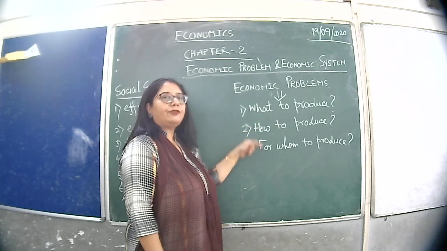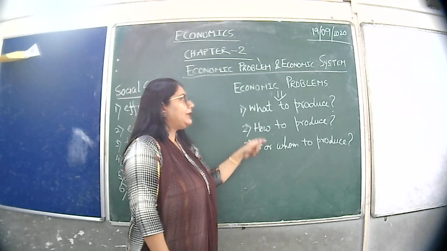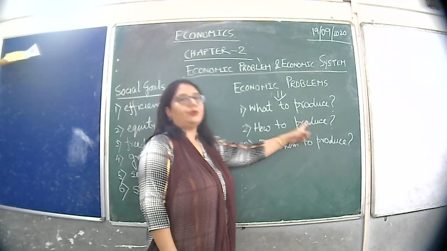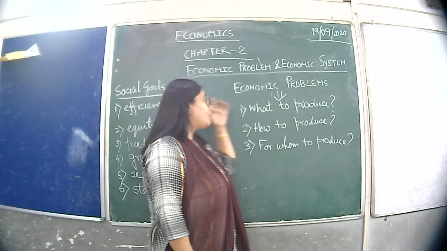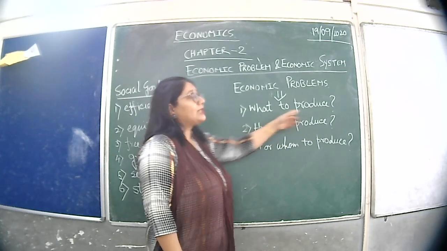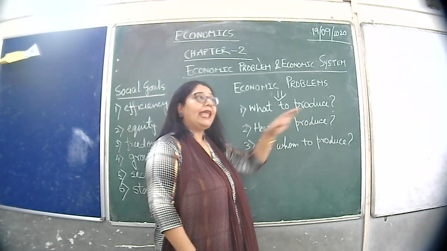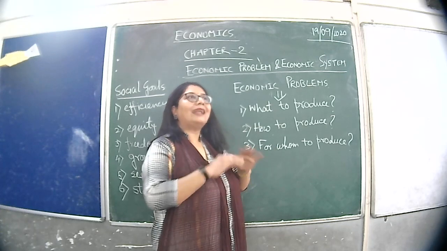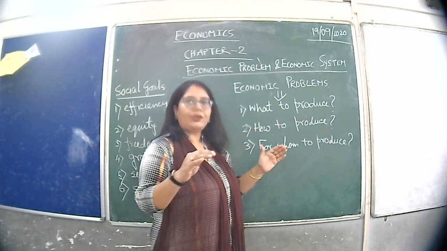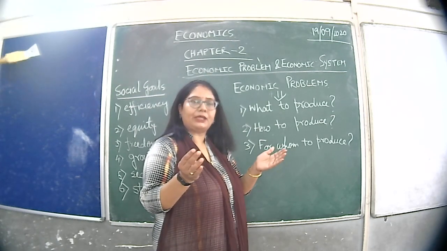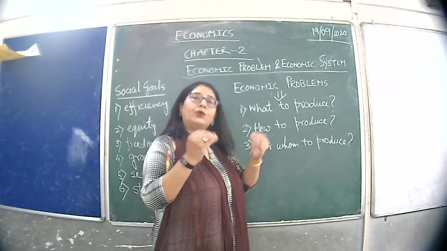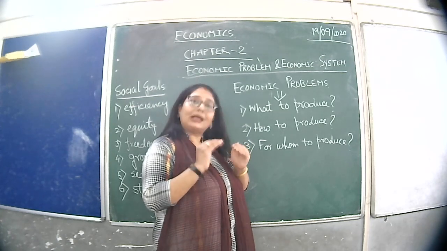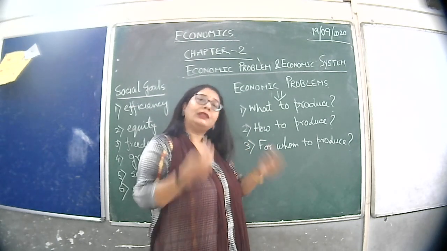One by one we have to clarify the meaning of each question. First question is what to produce. What is the meaning of what to produce? What to produce implies, see, in any economy, in any country, there are a number of resources. We have so many resources, for example, in our country. With those resources, it is not possible for the country to produce all the goods we need.